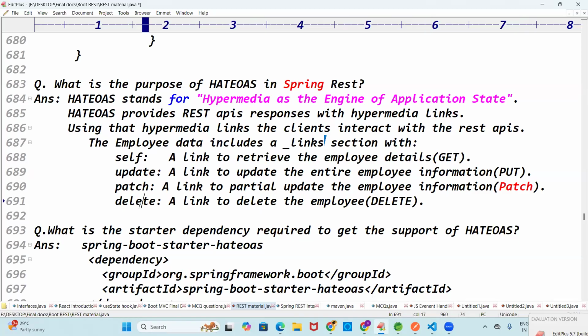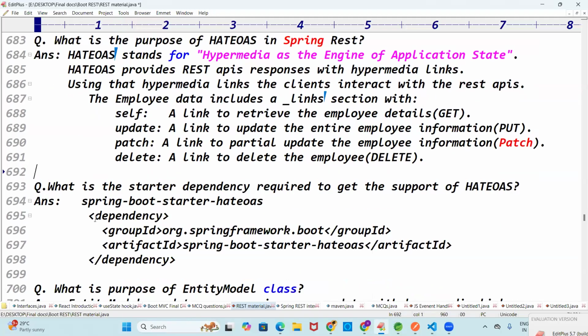You should not get the post link because post only sends the data. After posting only, you will get all these details. Post is not there. You have the data like self. Self is the getter. Update is put, patch, delete, like this. Previously, after saving the employee, you got only the employee data. But now I am saying employee data with hypermedia links.